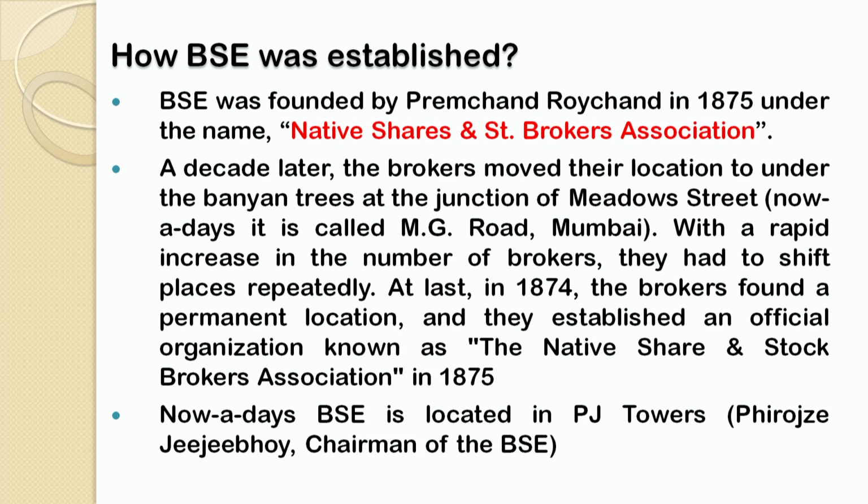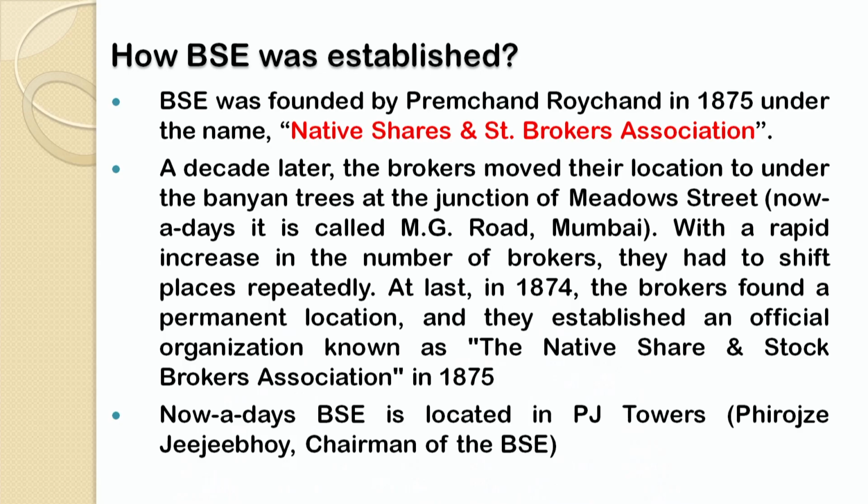Finally, in 1874, the brokers found a permanent location and they established an official organization known as the Native Shares and Stock Brokers Association in 1875. This particular place where today's Bombay Stock Exchange is situated, that is PJ Towers, was located by the brokers during 1874.